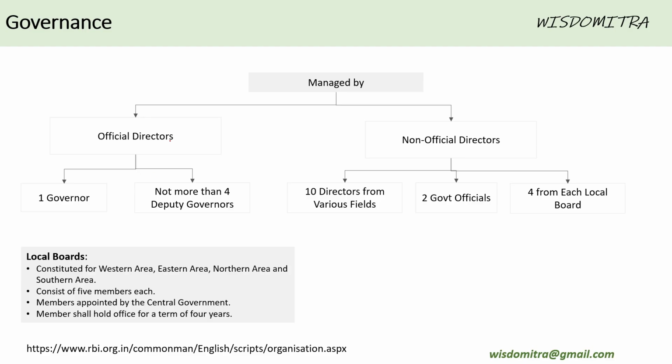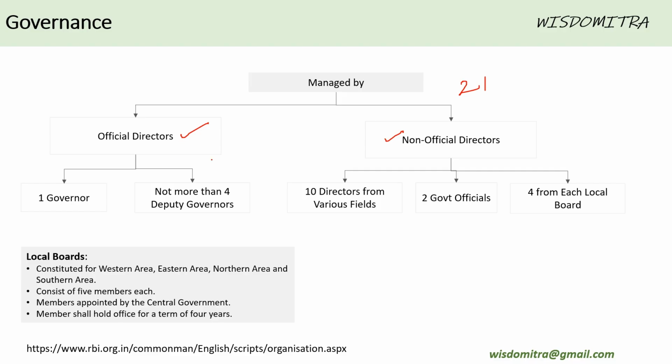Governance of RBI. RBI is managed by a board which is not more than 21 members. And the breakup of those 21 members is official directors and non official directors. Among official directors, the governor, who's the most important person, and then not more than 4 deputy governors. So these 5 people put together make official directors.